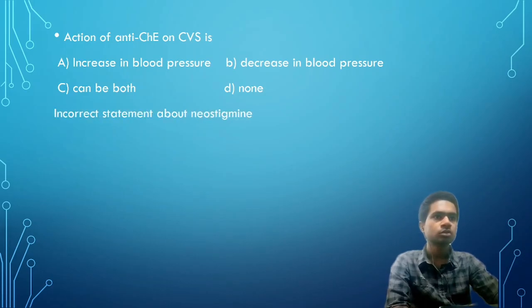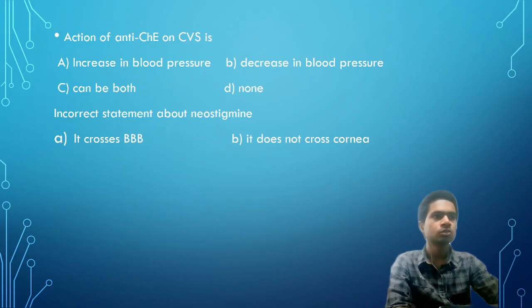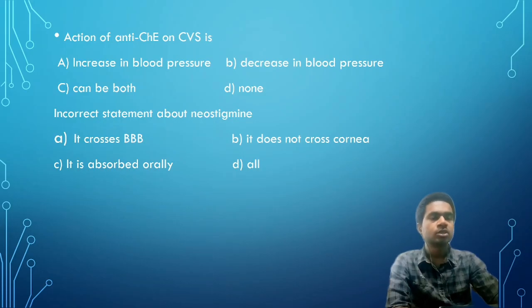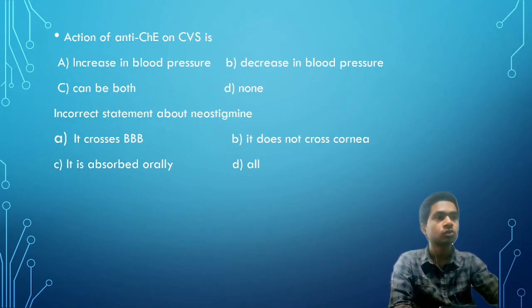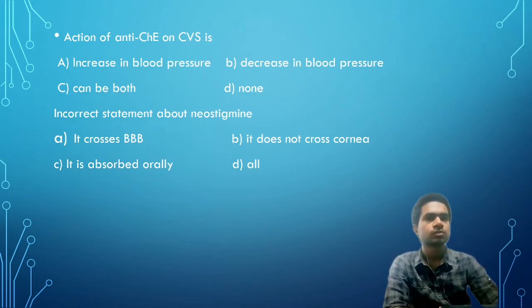Incorrect statement of the neostigmine. First, it crosses the blood-brain barrier; second, it does not cross cornea; third, it is absorbed orally. So the answer is that it does not cross cornea, because it crosses cornea and is used in case of eye conditions.